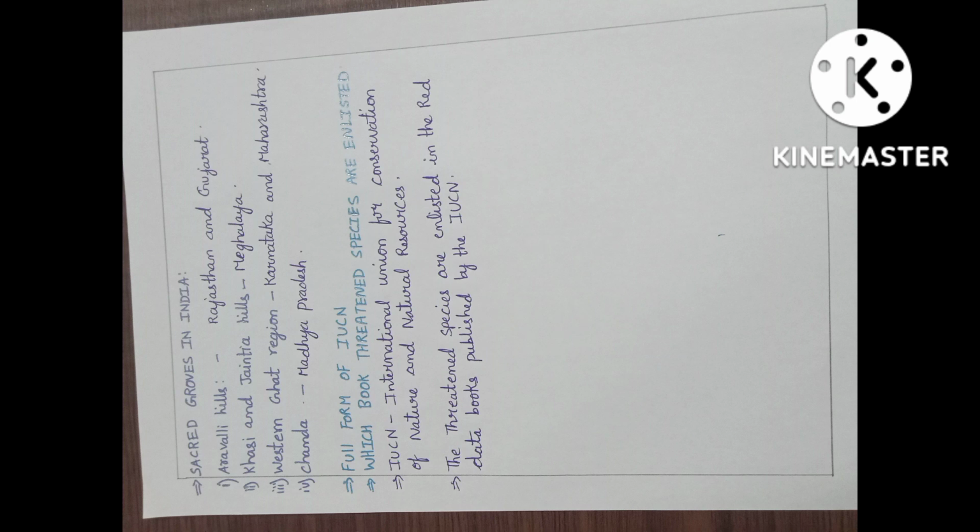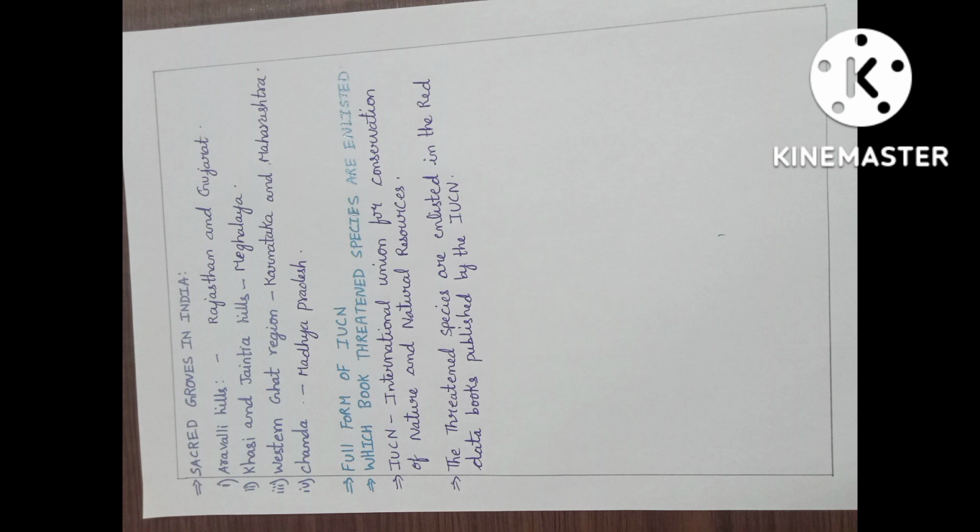Next is the full form of IUCN. In which books are 310 species enlisted? IUCN stands for International Union for Conservation of Nature and Natural Resources. The 310 species are enlisted in the Red Data books published by the IUCN.